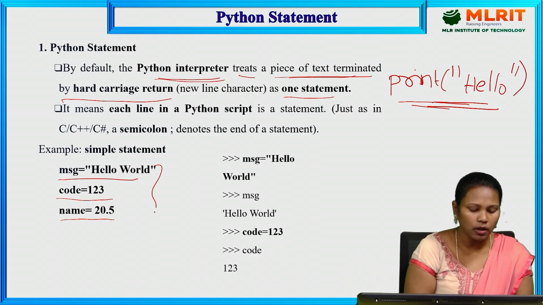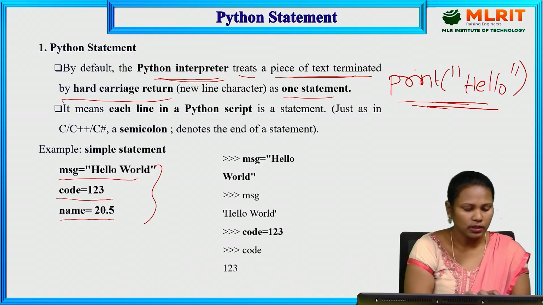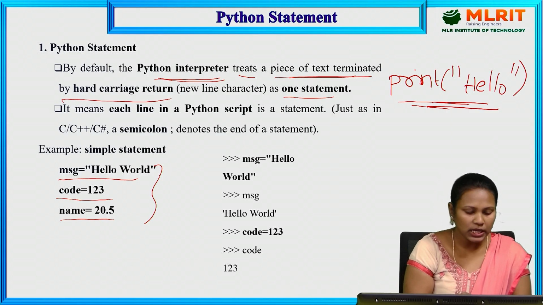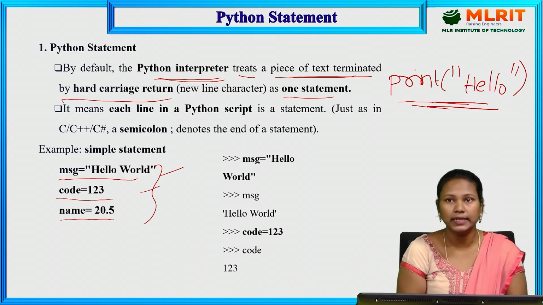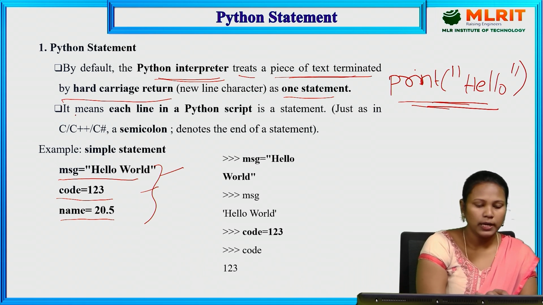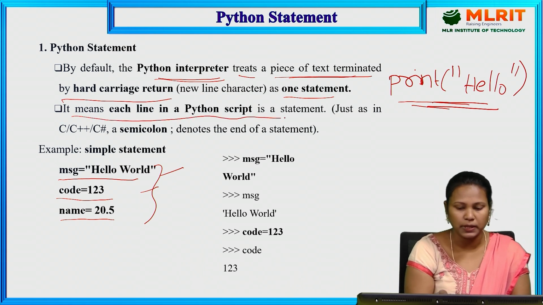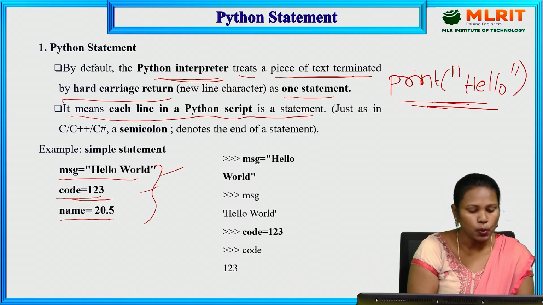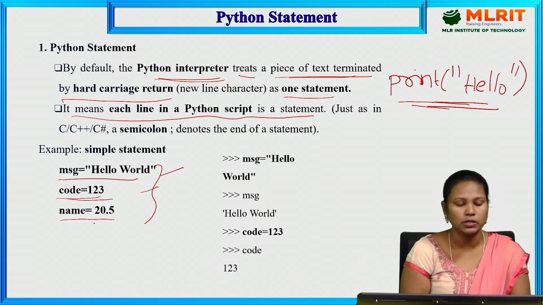These are all variables. The first variable is message, and after we go to the next line, that also contains a variable. Each line we call a statement.